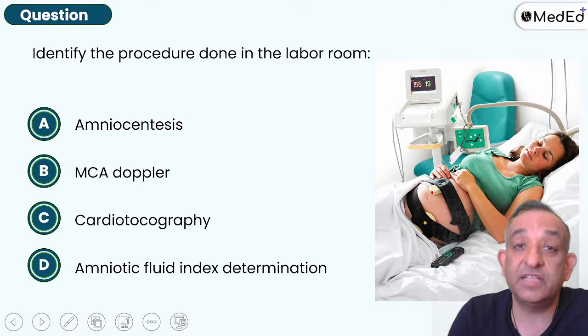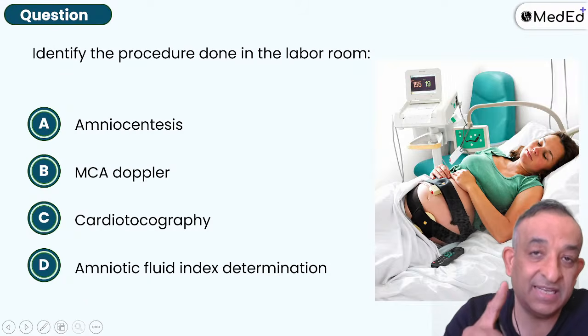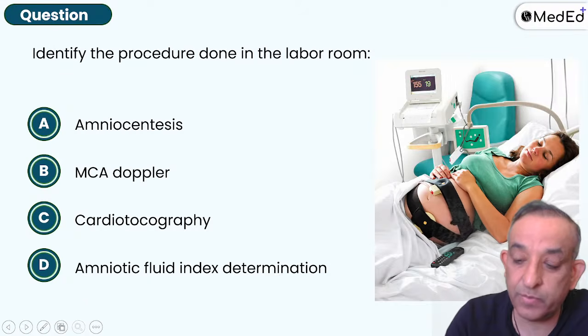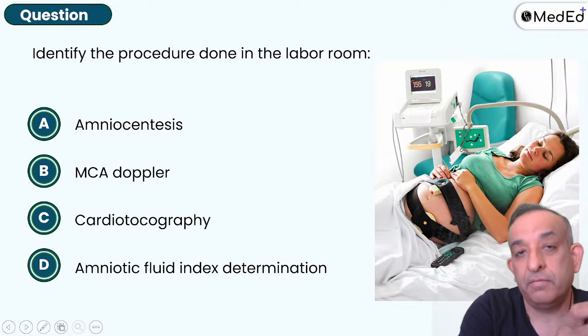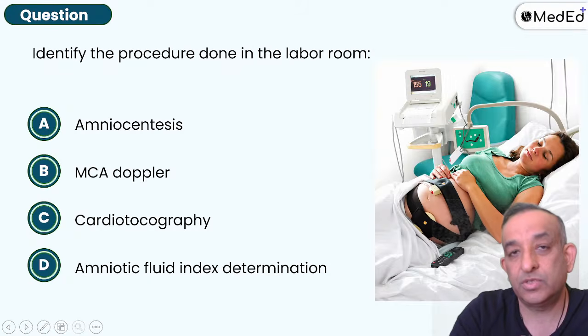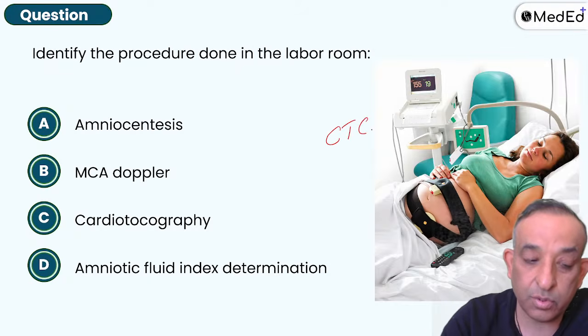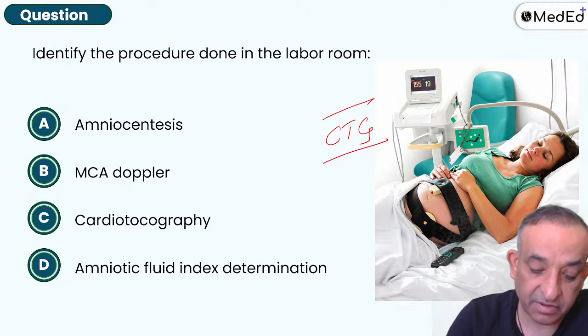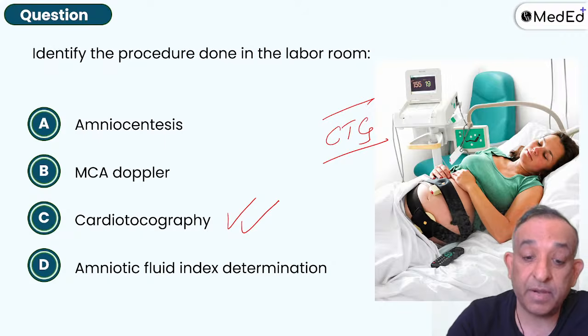Identify the procedure done in this labor room here. So there are two belts. One belt is for the non-stress test; there are two belts, so that is a uterine contraction along with the fetal heart rate. What happens to the fetal heart rate in relation to a uterine contraction? That is a cardiotocography. That's the answer. Right? What is a modified biophysical profile?